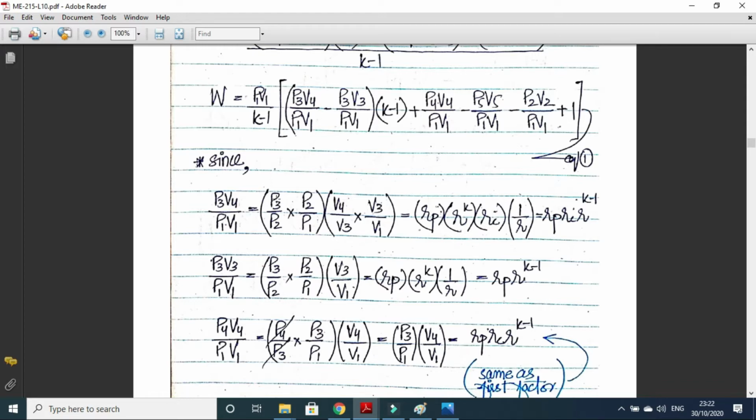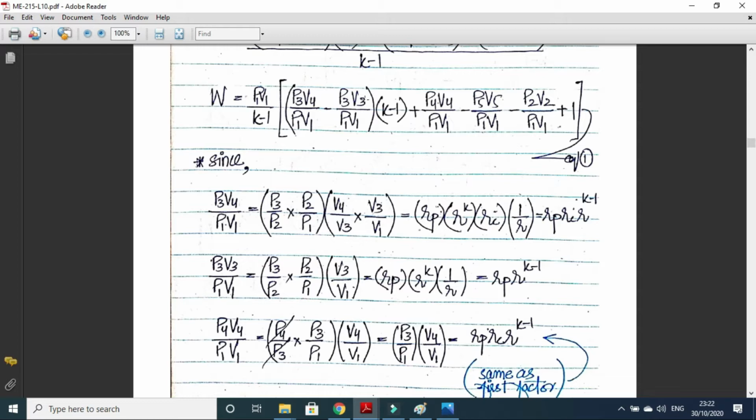By doing this we can see that P3 upon P2 is actually rp, P2 upon P1 is r to the power k, V4 upon V3 is the cutoff ratio, V3 is actually V2, and V2 upon V1 is the inverse of the compression ratio. So we can simplify this as rp rc r to the power k minus 1.